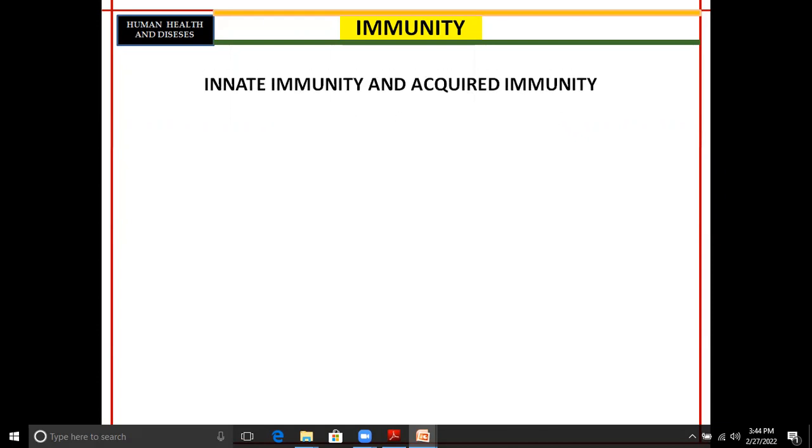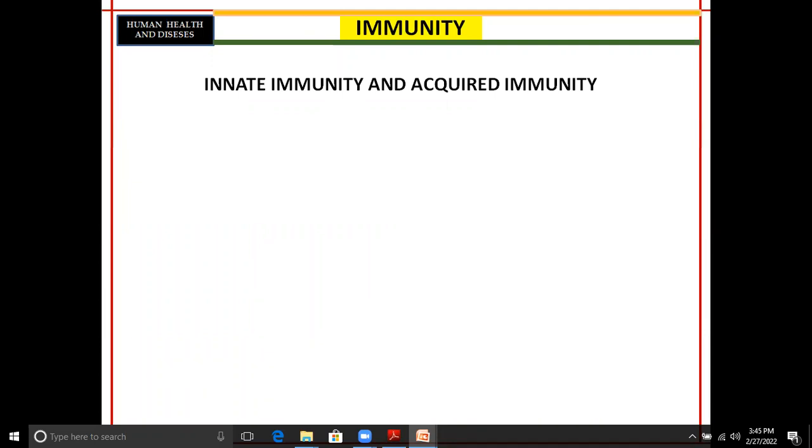Now we have defined the immune system. Then there are two important types of immunity. Our body fights against the foreign material or the pathogen in two different ways, in two different manners. The first one is innate immunity, and the second one is acquired immunity. The innate immunity, ये क्या होता है? What is the difference between innate and acquired immunity, that we will study now.